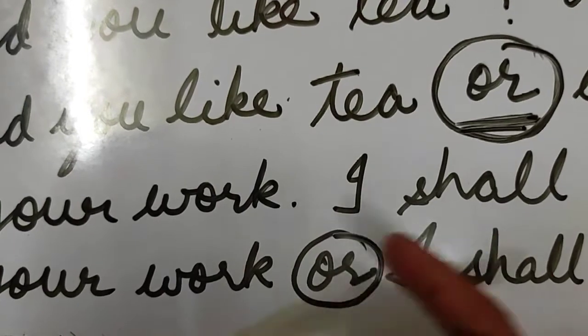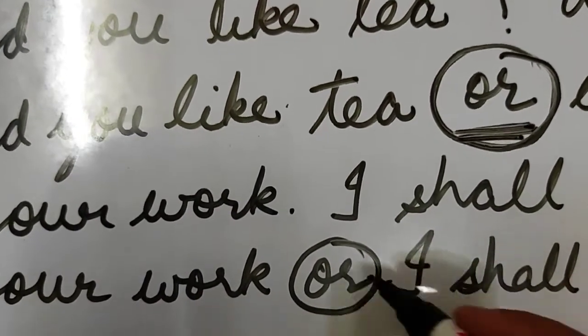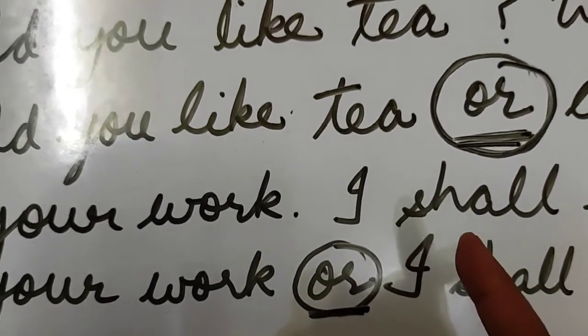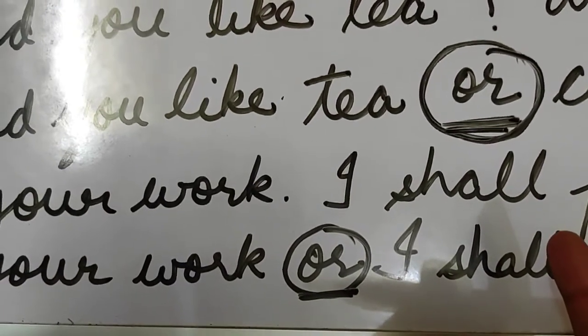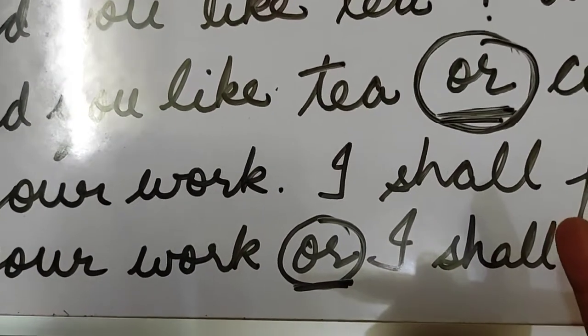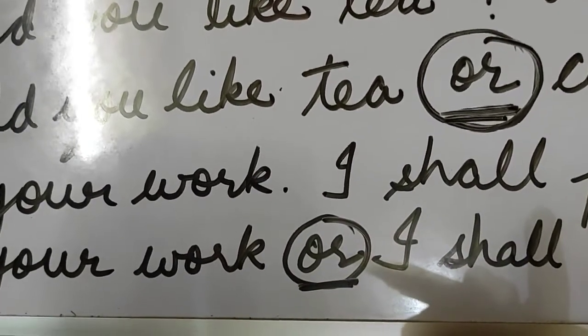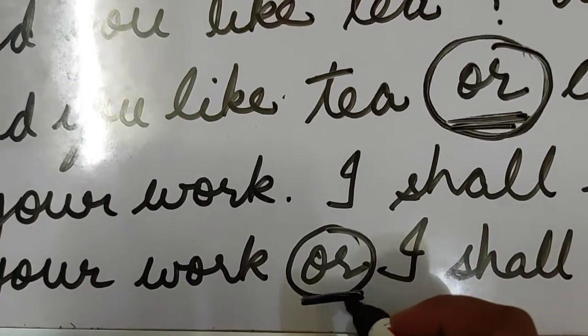So the teacher is telling, do your work or I will punish you. So the teacher is giving you the option. Either you do your work or you will get the punishment. Yes, you are getting an option here. So one thing you have to do. So which conjunction is being used here?